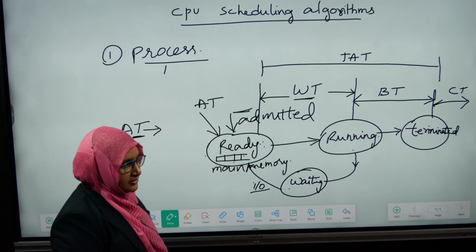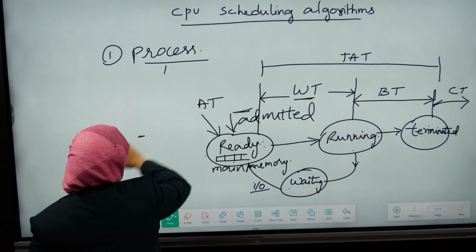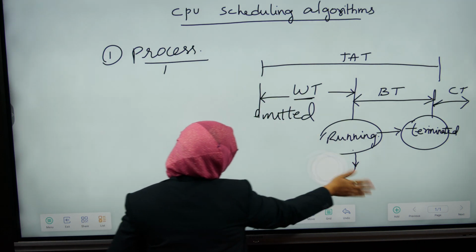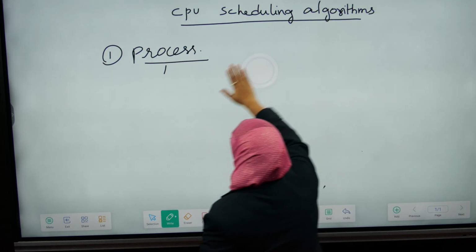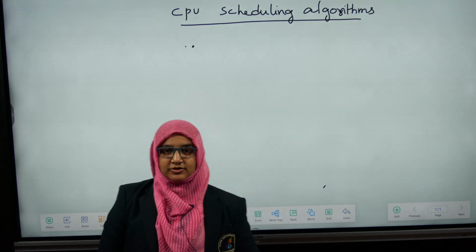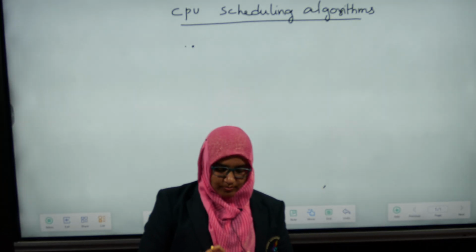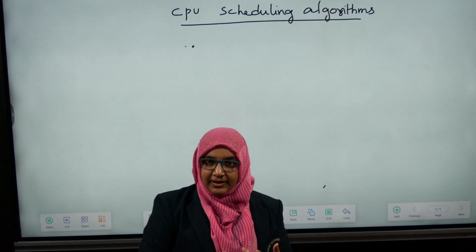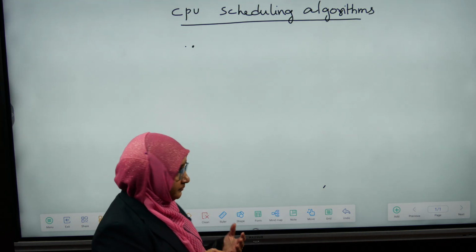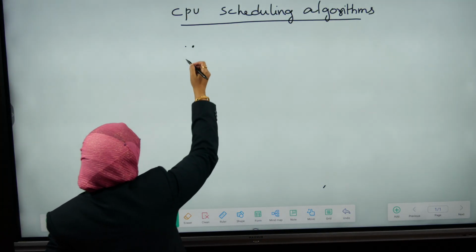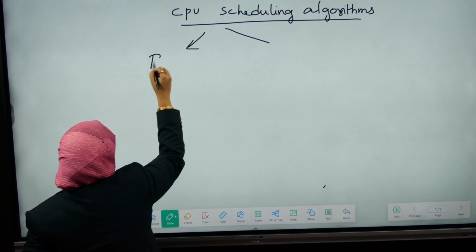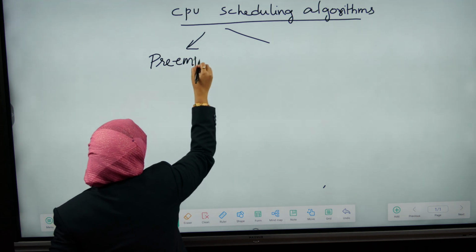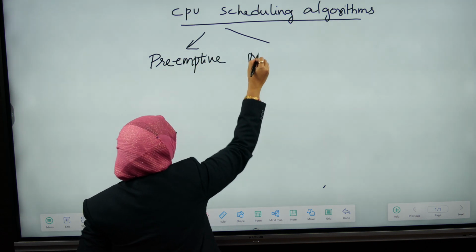These are certain terminologies we have to know before going into the CPU scheduling algorithms. What is the main purpose of these CPU scheduling algorithms? To maximize the throughput, to minimize the waiting time, and to maximize the CPU utilization. Now, these scheduling algorithms are categorized into two: preemptive and non-preemptive.